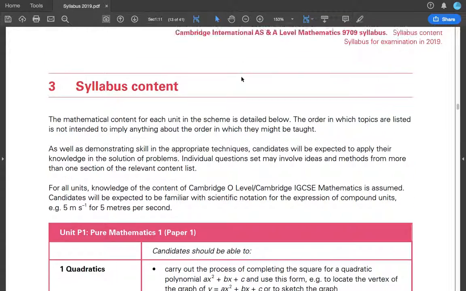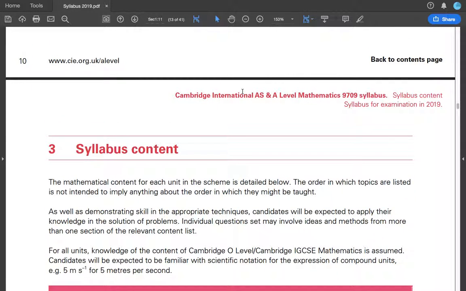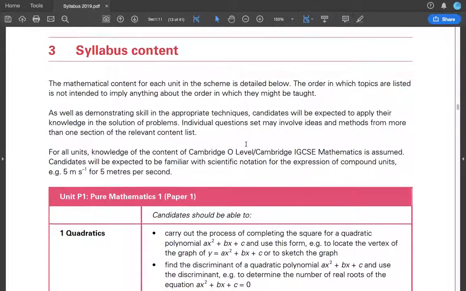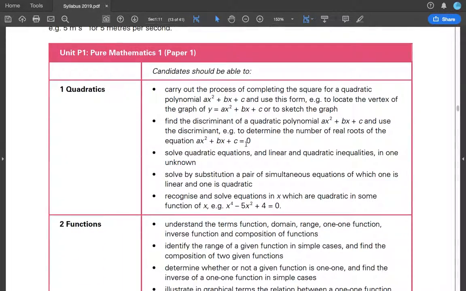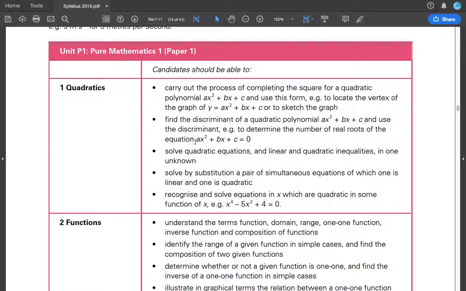Okay, so this is only for AS. I'm just gonna discuss pure maths 1 and statistics 1. I'm not gonna discuss anything else. So for all those people who take anything other than pure maths 1 and statistics 1, you'll have to download the syllabus from the link given in the description below, as mentioned before, and look through them yourself.